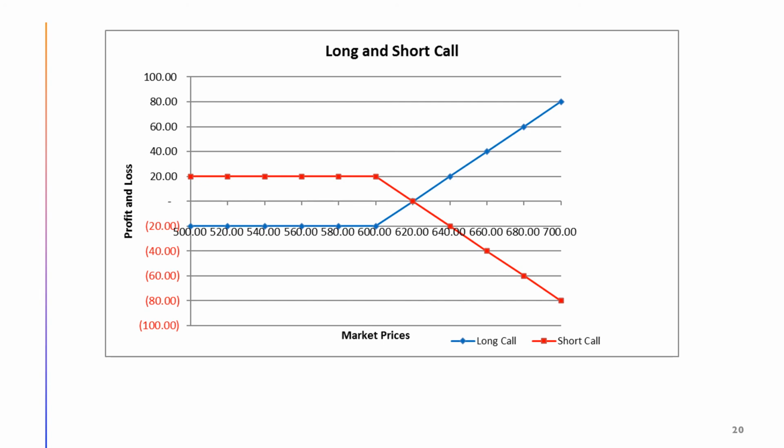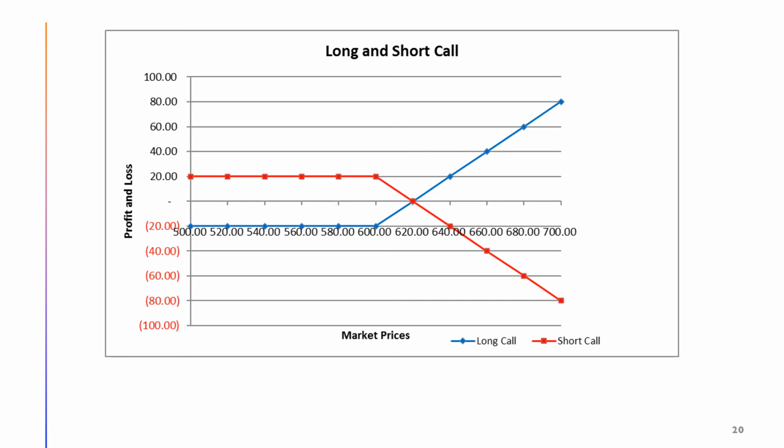The call seller is in a profit position until the stock price rises above $620, which is the strike price of $600 plus the call premium of $20. For market price above $620, the call seller's loss per share will rise dollar for dollar with the market price. The call seller has unlimited loss potential with limited profit potential.